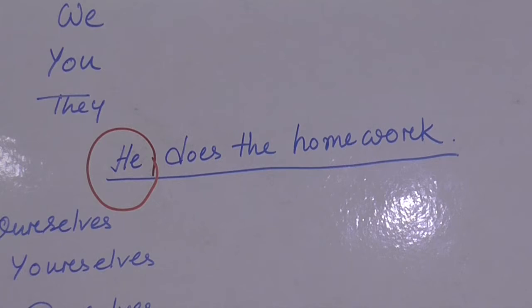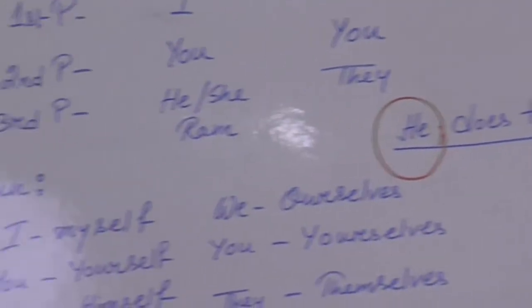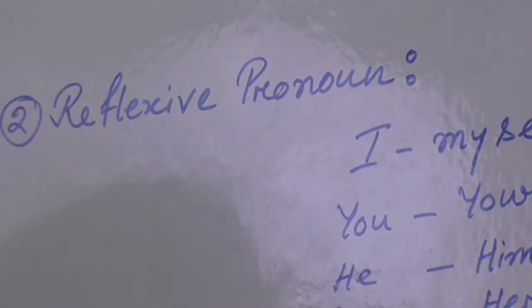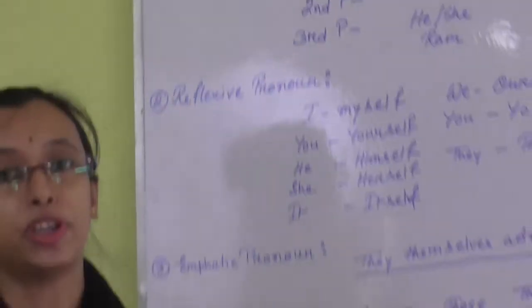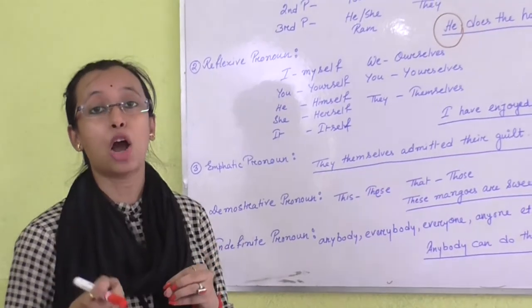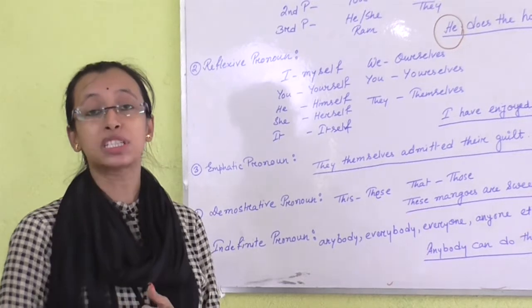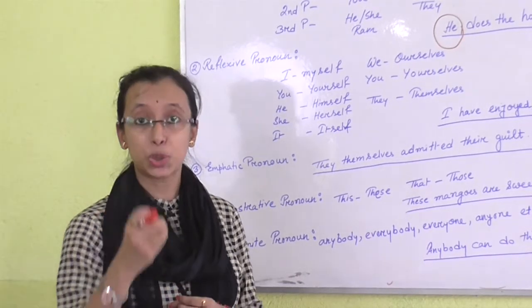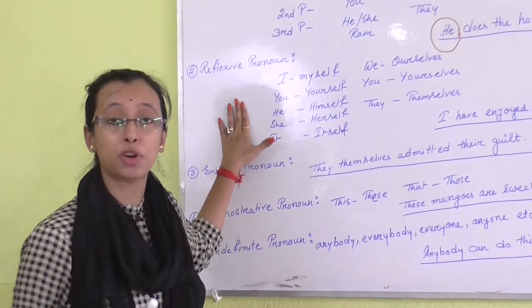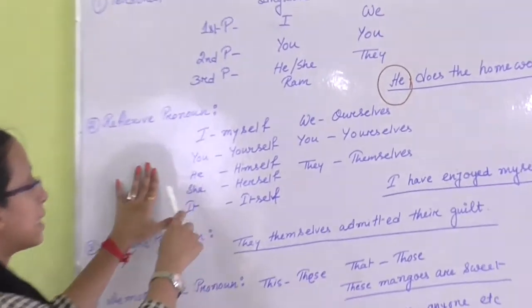Next, come to the second one, reflexive pronoun. In my previous video, I know that you have gone through the video. Reflexive pronoun means the pronoun with which the reflection of the subject is described. How do we use reflexive pronoun?